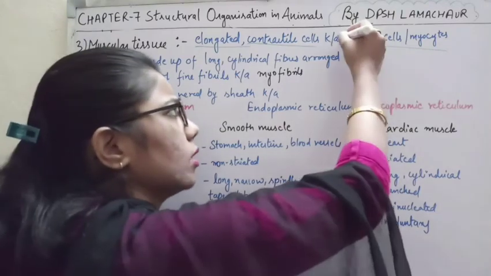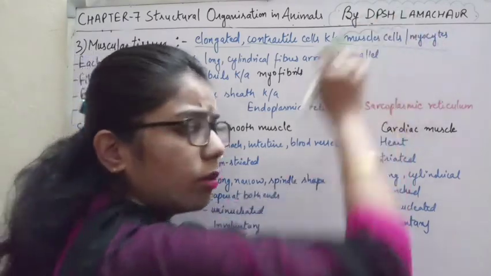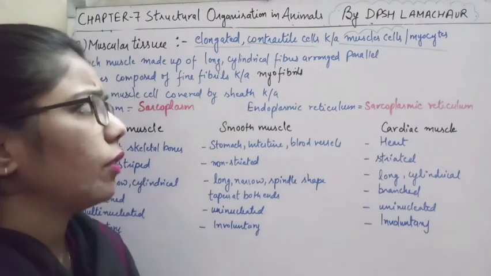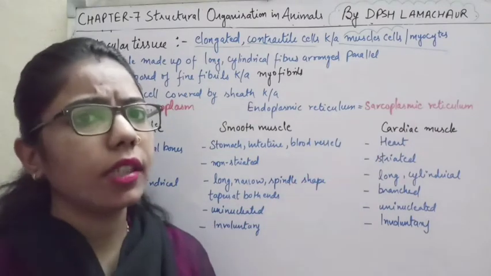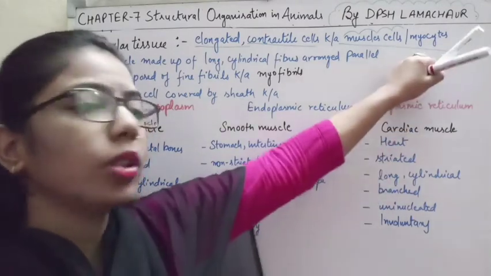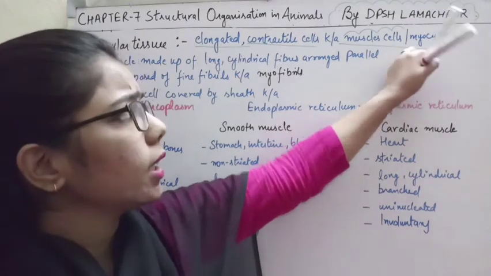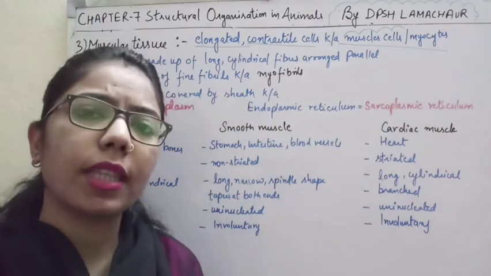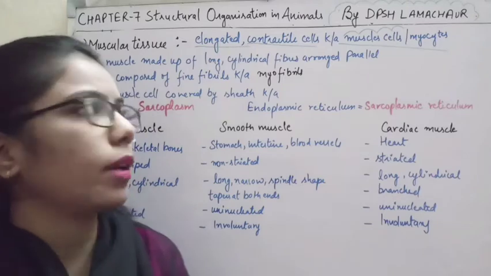So you must know or memorize these terms. If I ask you about muscle cells, you will understand very easily. But what about the myocyte? It is nothing, it is just the same thing. You can say muscle cells or myocytes.